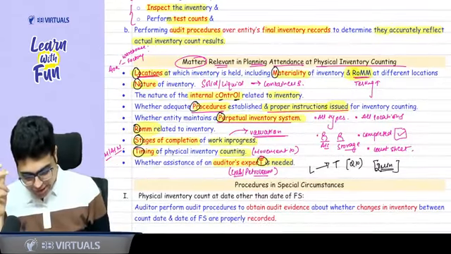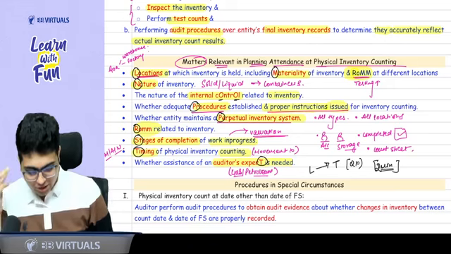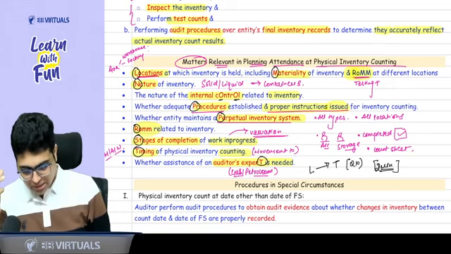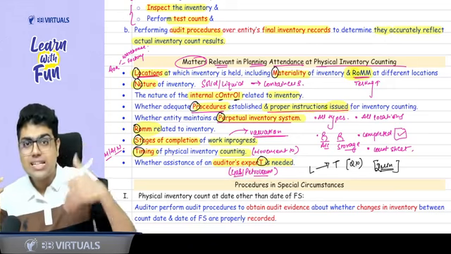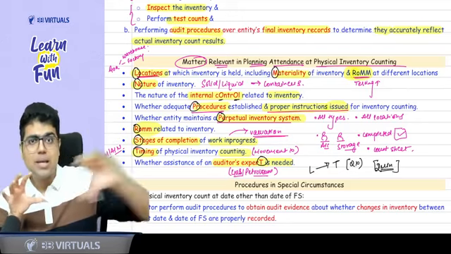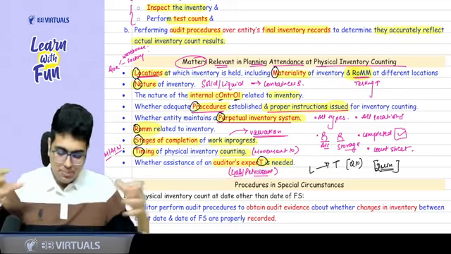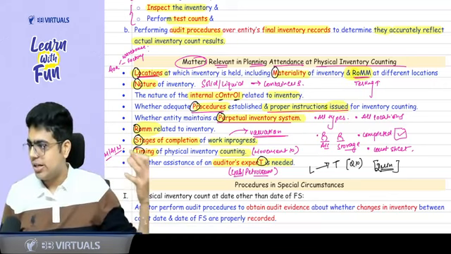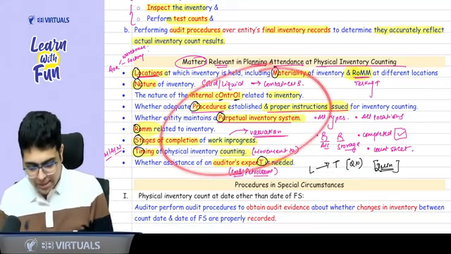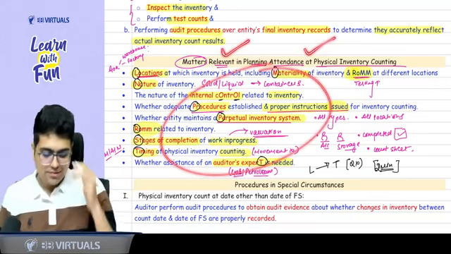Then see whether you need an auditor's expert. Why do we need an auditor's expert? For example, if inventory is in gas form or petroleum and you need to estimate the inventory in the pipelines, you need the help of an auditor's expert. So these are the matters you need to consider to plan the inventory count.